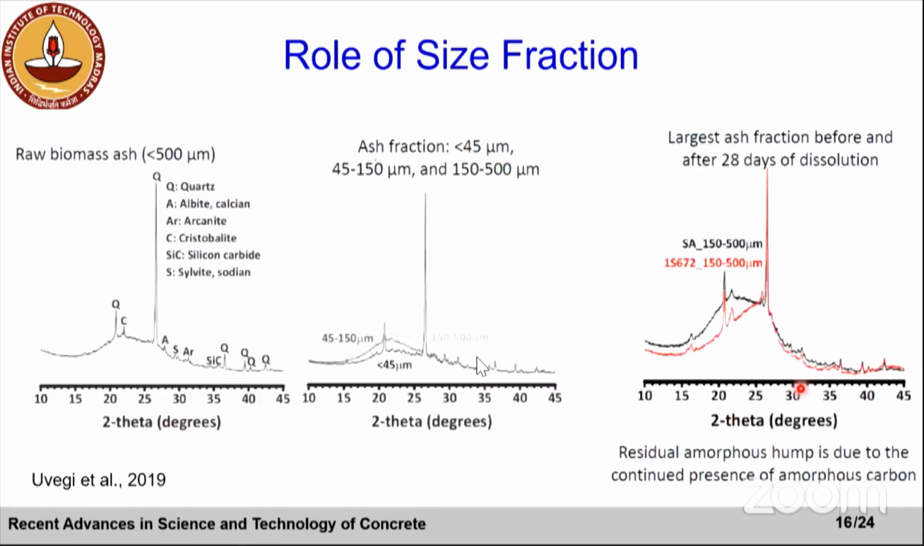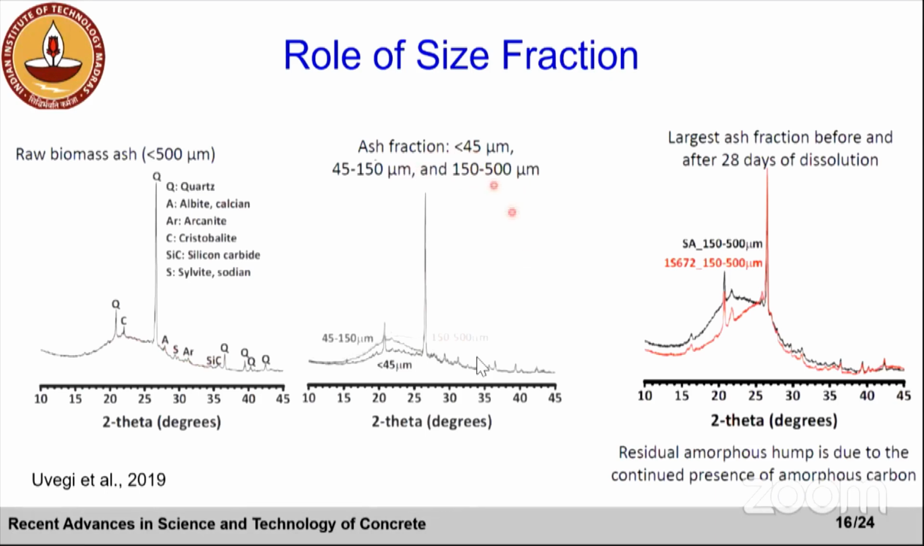So one way to look at this difference is the X-ray diffraction. On the left, in this figure, the X-ray diffraction pattern, you see a raw biomass ash. You see crystalline phases and also an amorphous hump. The amorphous hump is basically from your siliceous, amorphous silica and residual carbon. And what is interesting is if you look at three different fractions.